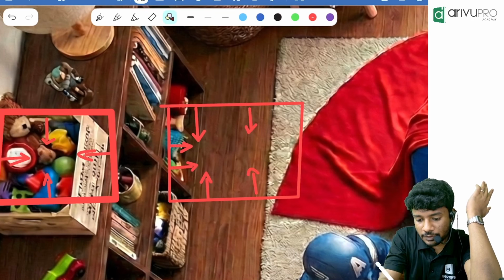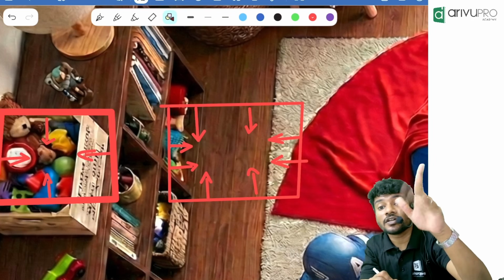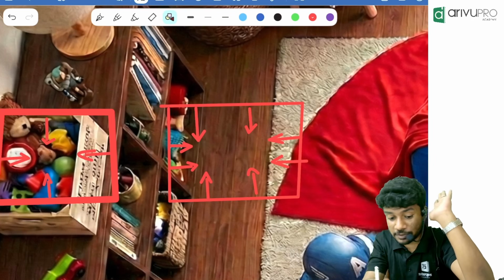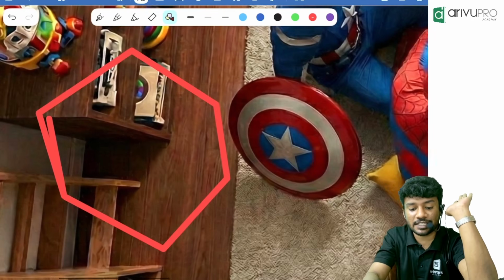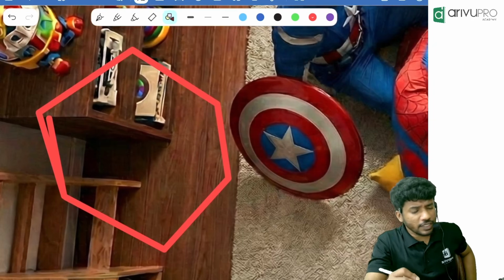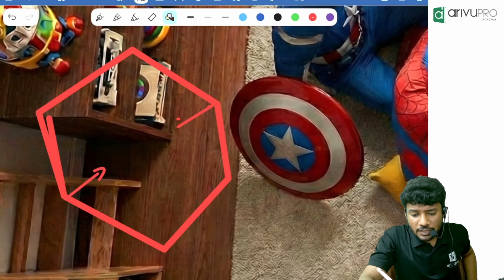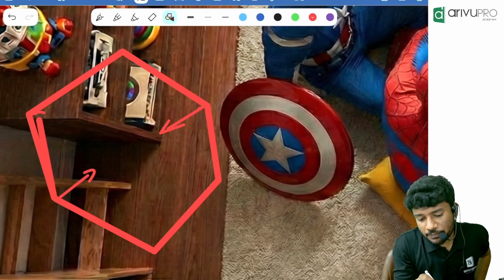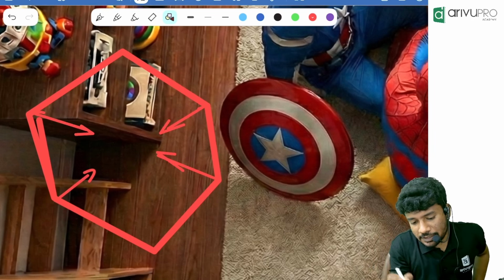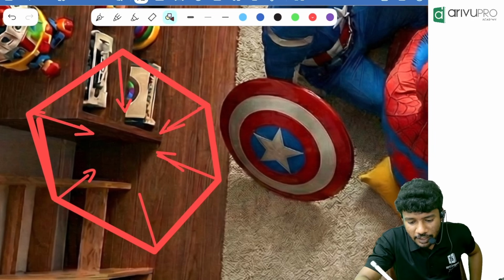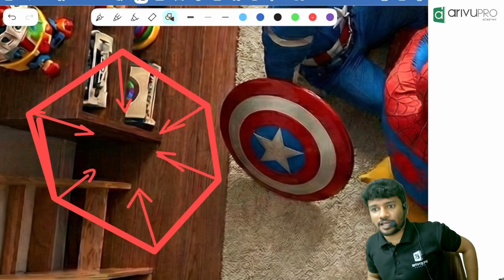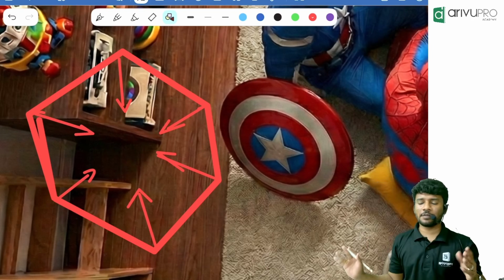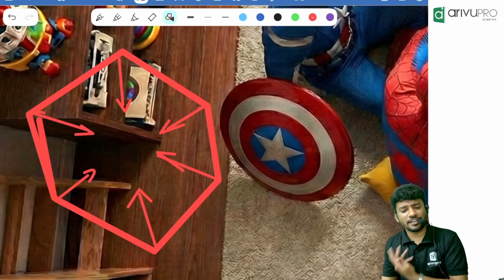That means it will be similar to 8 people sitting around a circle. Now in hexagon, the questions will always be like this. People are sitting at the edges, which will be similar to 6 people sitting around a circle. The approach is the same and you will get the answer very fast.